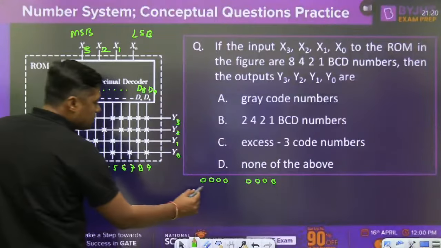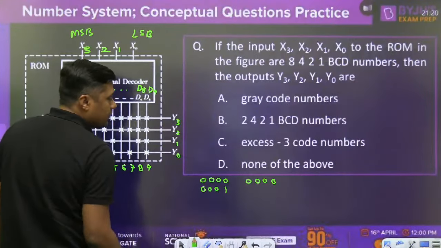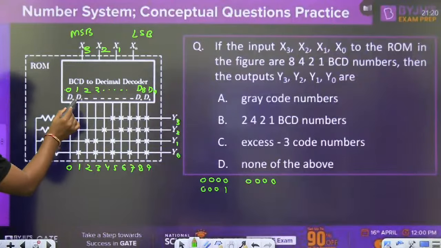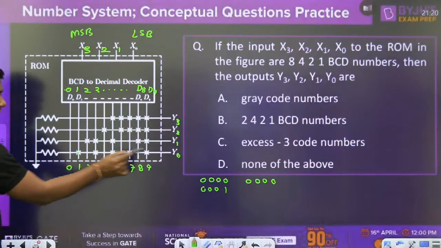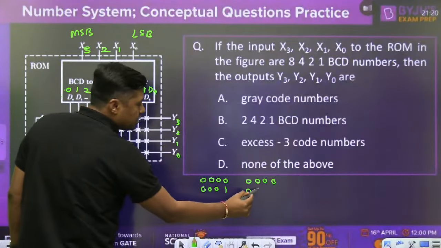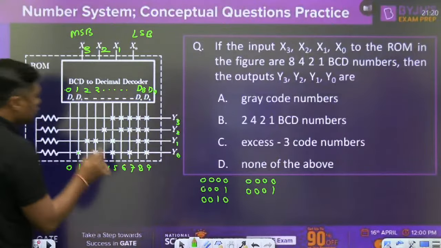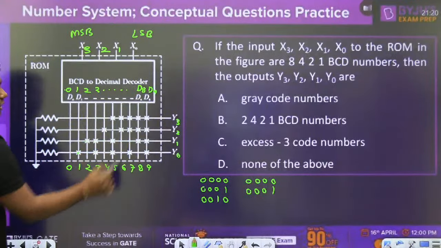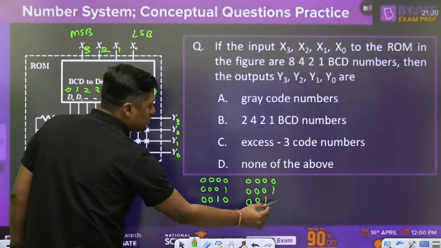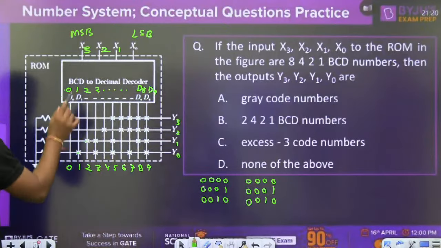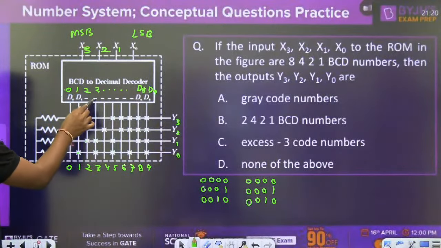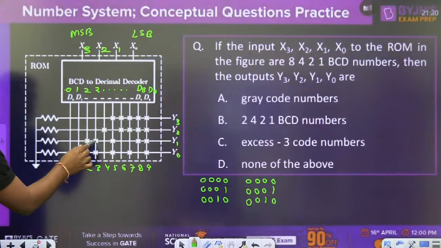When I am giving the 0, 0, 0, 1, only this D1 is highlighted and 1 is only connected to Y0, so Y0 will become 1. 0, 0, 0, 1. When I am giving the 0, 0, 1, 0, D2 is highlighted, 2 is connected to Y1 only. 0, 0, 1, 0, again it is a 2. When I am giving the 3, 3 is connected to what? Y1 and Y0.